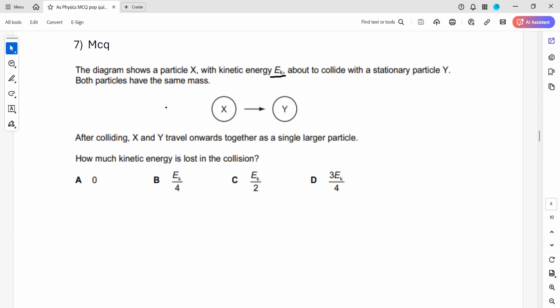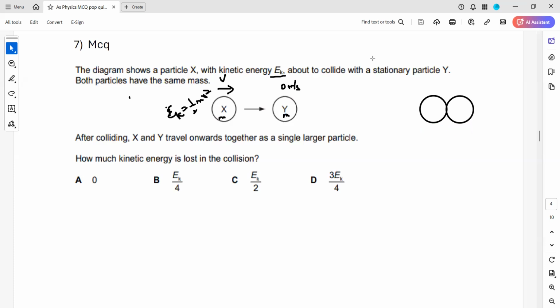If you remember question 1, it's the same question, but they asked what is the new kinetic energy. Now they're asking how much the kinetic energy has lost. So if we consider this was moving at a velocity v, the mass is m here, this was stationary. The kinetic energy for this particle is Ek, which is equal to half mv square.